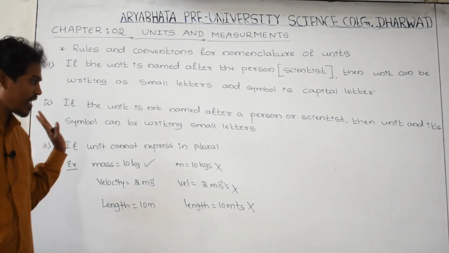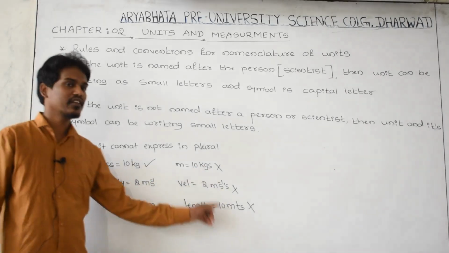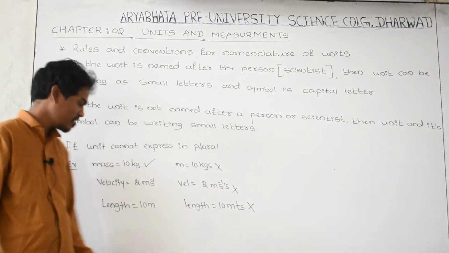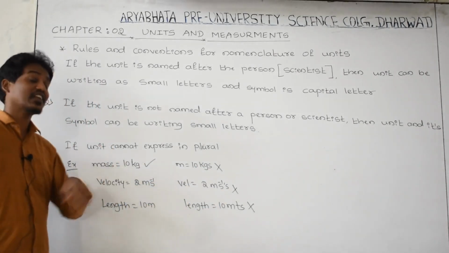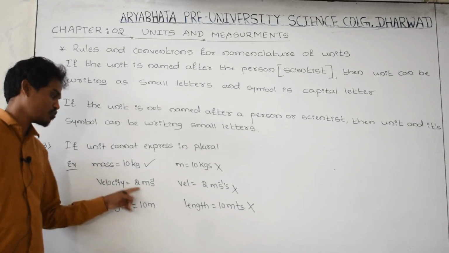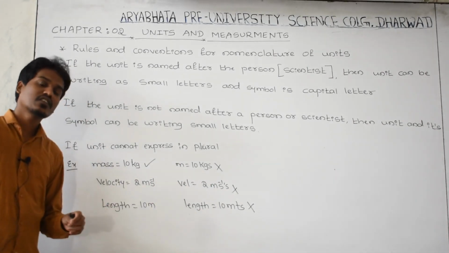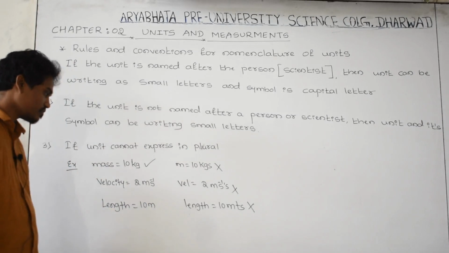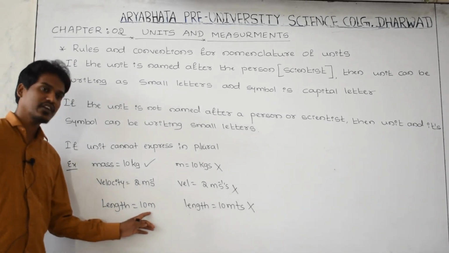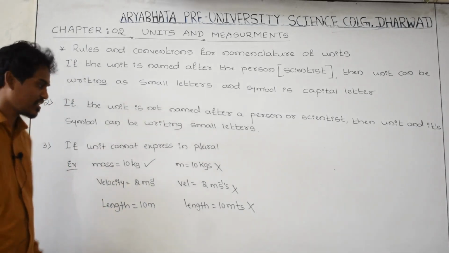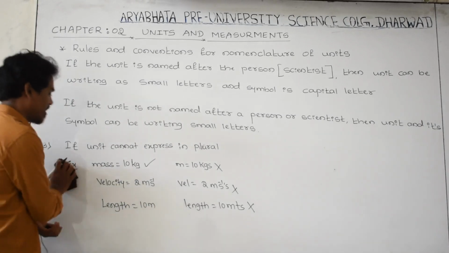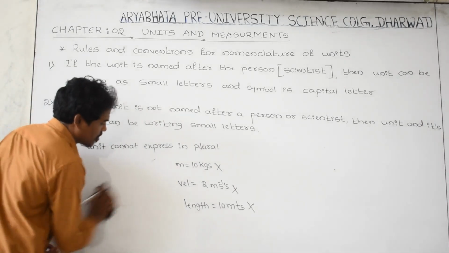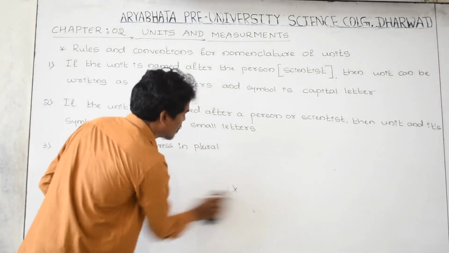You cannot express the unit in plural. Instead, just mass 10 kg, not 10 kgs. Velocity is 2 meter per second, not meter per second squares. Length is equal to 10 meter, not 10 meters. Like this you can follow, and one example is enough for you to understand this.